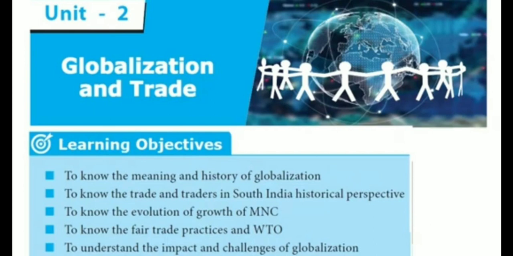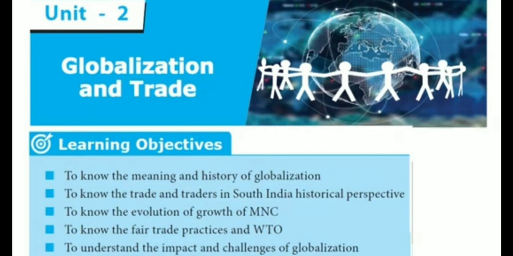Are you clear? What is globalization? It is the connection of different parts of the world, resulting in the expansion of international cultural, economic, and political activities. Okay? Or globalization is the process of integrating various economies of the world without creating any barriers in the free flow of goods and services, technology, capital, and even labor or human capital.